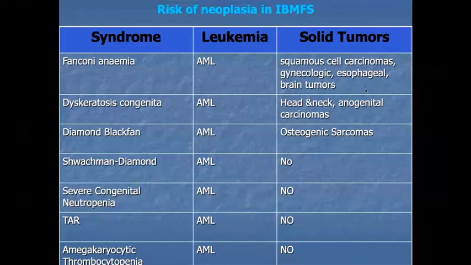The overall incidence of MDS is estimated at 5%, and the incidence of AML is 10% in these Fanconi patients. The cumulative risk of developing MDS or AML increases with age. The actual risk is 52% by the age of 40 years. As age increases, the incidence of malignancy, like AML or MDS, also increases.